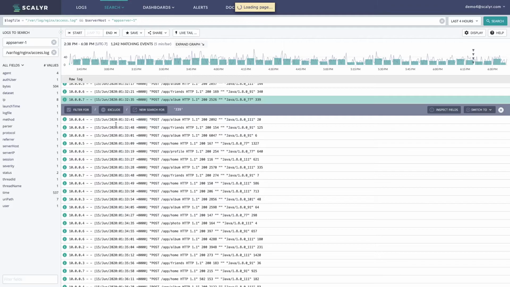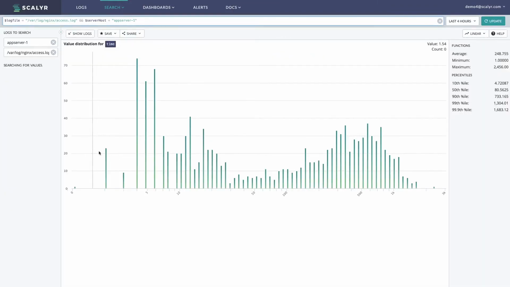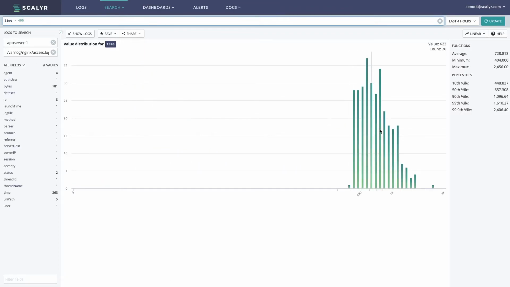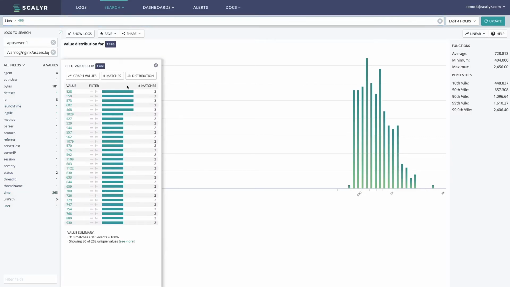If I click into the distribution button here, we can see a histogram built with this time value here. Then we can see some stats over here in the right sidebar as well. Other things that we can do is I can do time is greater than, let's say, 400. And this is going to allow me to search through this data set as well. So that is another feature that is unlocked, this distribution.